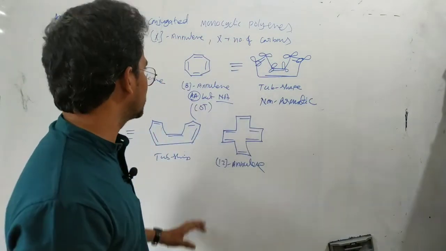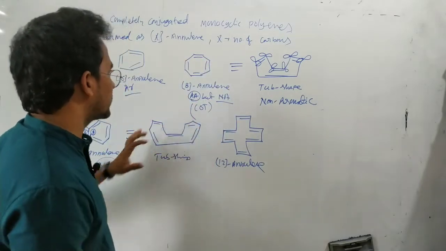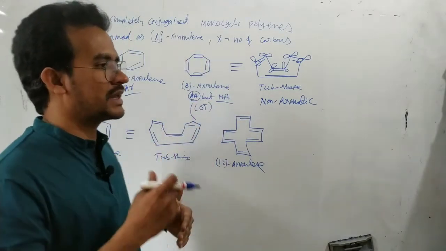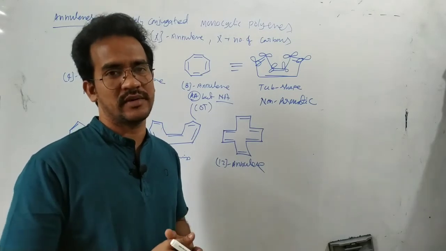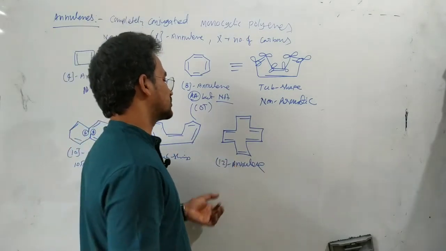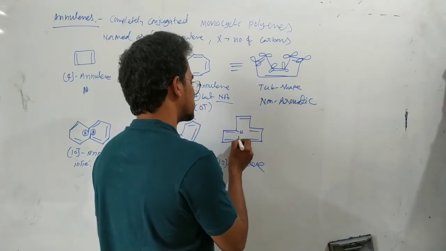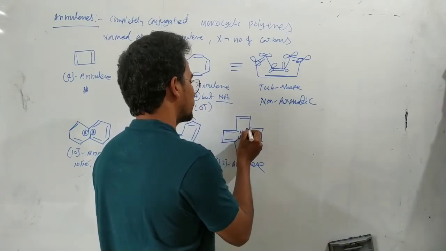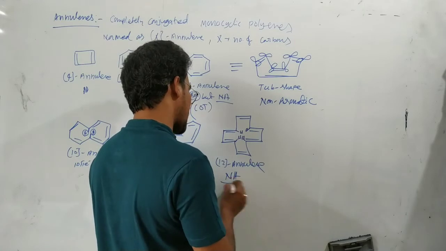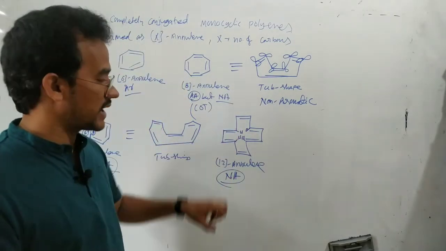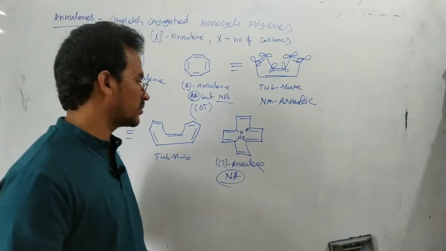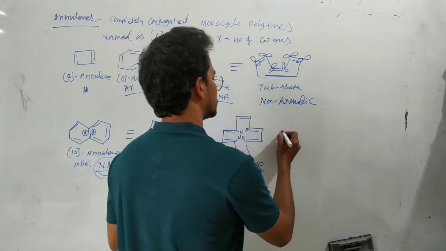So with an increasing number of carbon atoms, those cyclic rings may exist in a non-planar shape to get stability. In this annulene, the hydrogens repel each other, so this is also a non-aromatic compound. It has a non-planar shape. To overcome the hydrogen repulsions, this one exists in a non-planar shape.